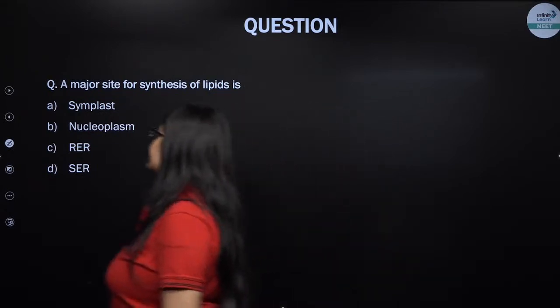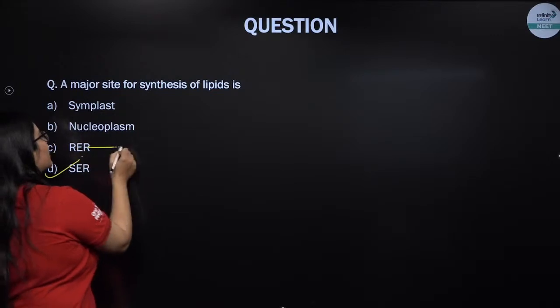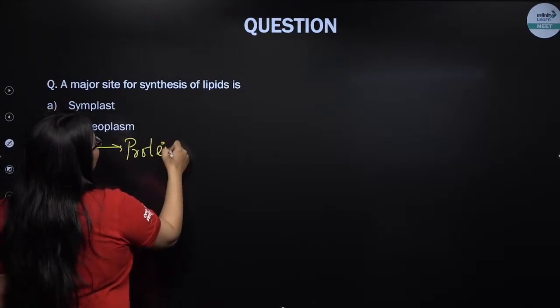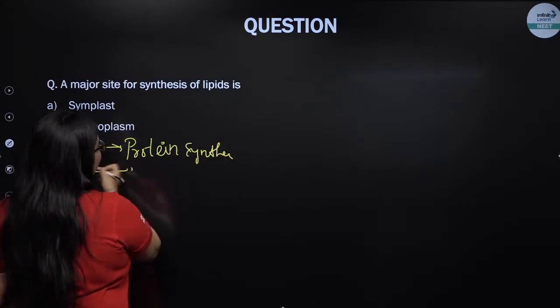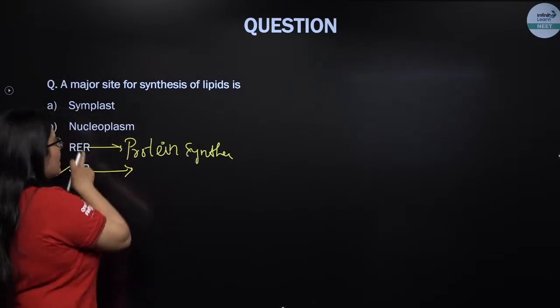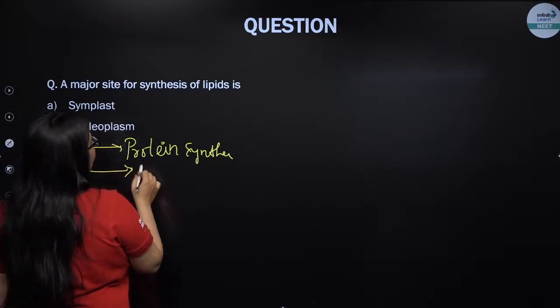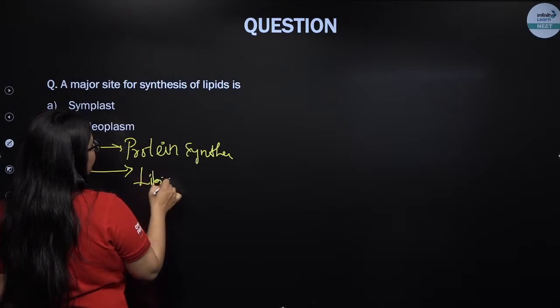Lipids are synthesized in the smooth endoplasmic reticulum, and rough endoplasmic reticulum is majorly concerned with protein synthesis. So SER, that is the smooth endoplasmic reticulum, is devoid of ribosomes on its surface. Rough endoplasmic reticulum के surface पे ribosomes हैं, right? So this SER is majorly concerned with the synthesis of lipids or fats.